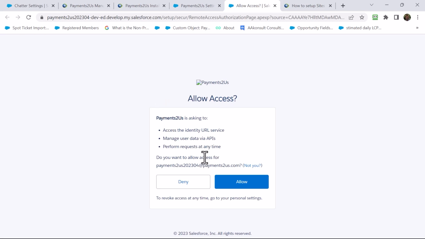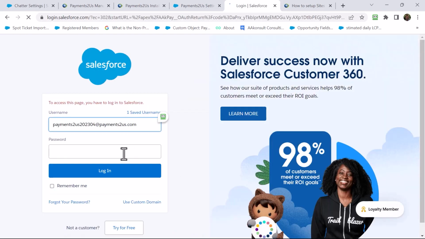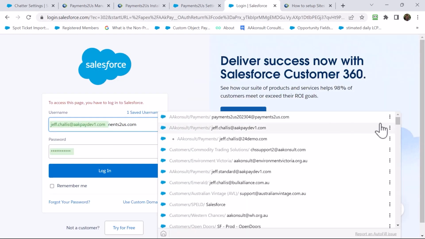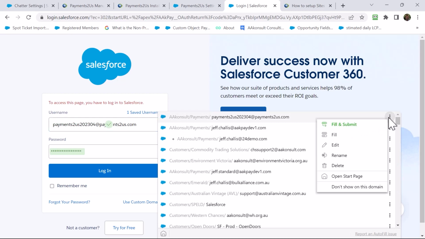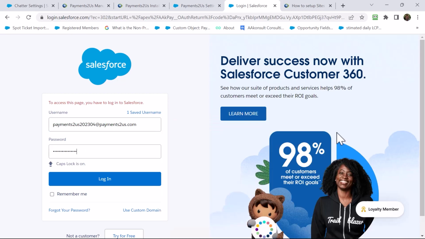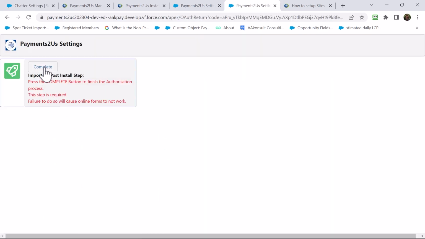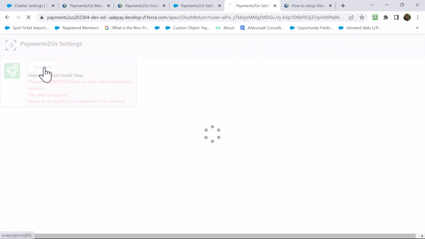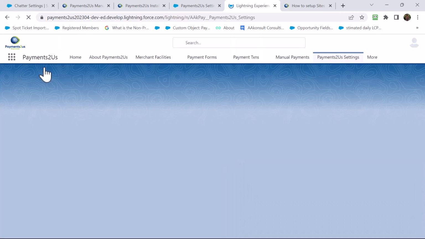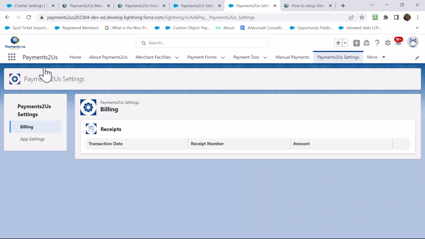This will ask you to log in maybe and press the allow. Enter your username, password. And make sure you press the complete button. Okay.